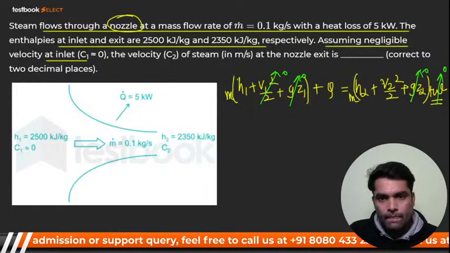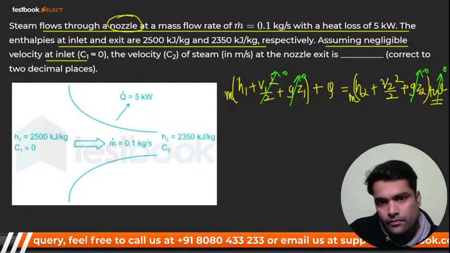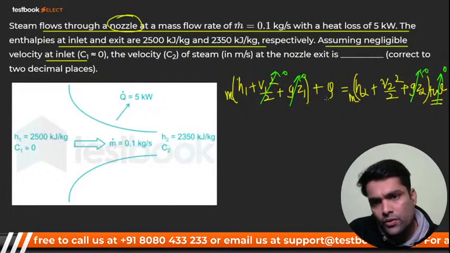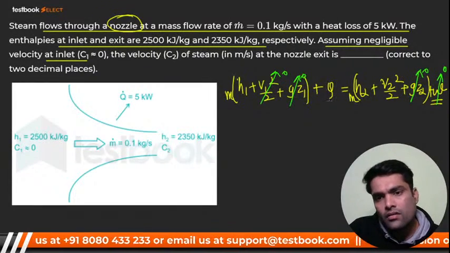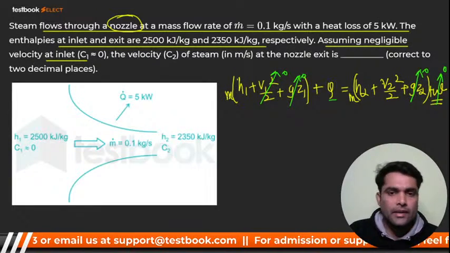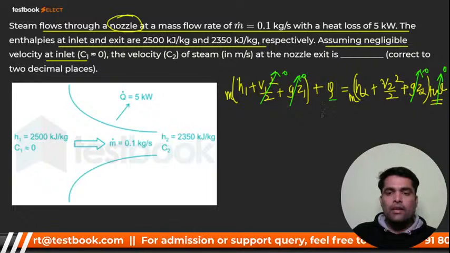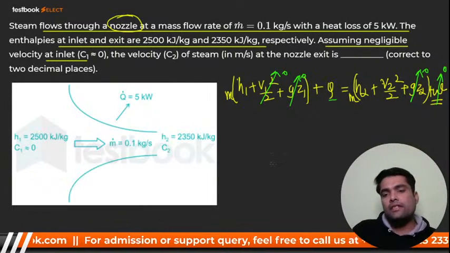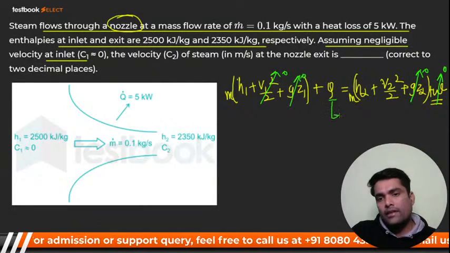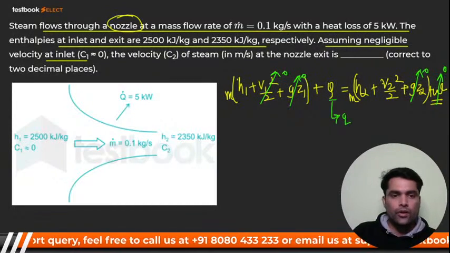So what I'll do, if it is in kilojoule per kg, I will divide the Q by mass so it will also become kilojoule per kg. I will not multiply the enthalpy by mass. I will divide the Q and make it small q. I'll replace this Q by small q. I hope you got it.